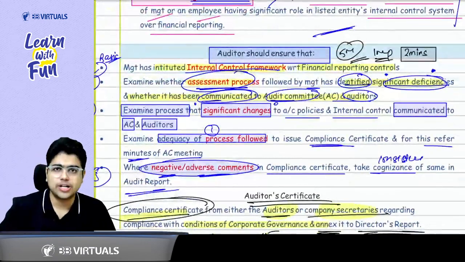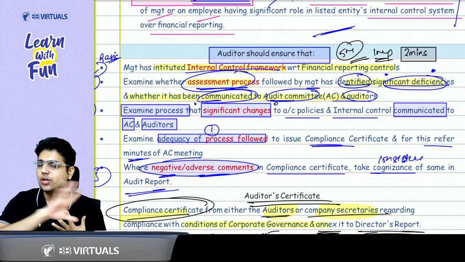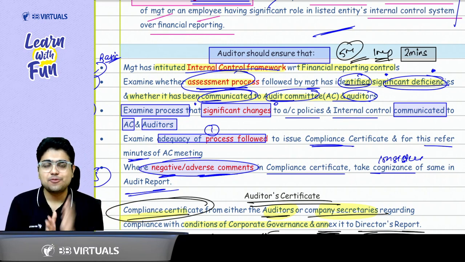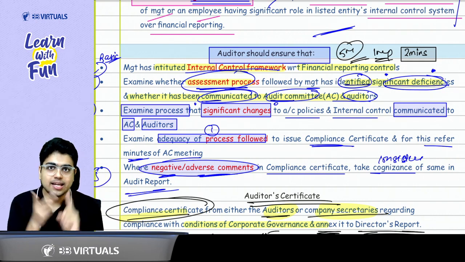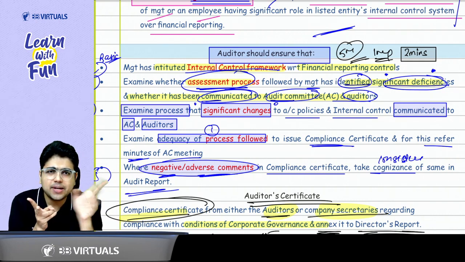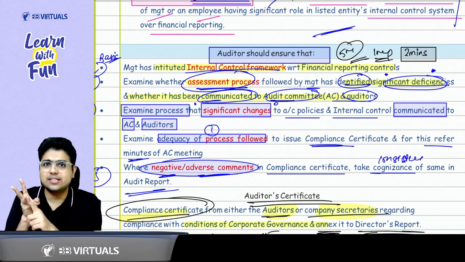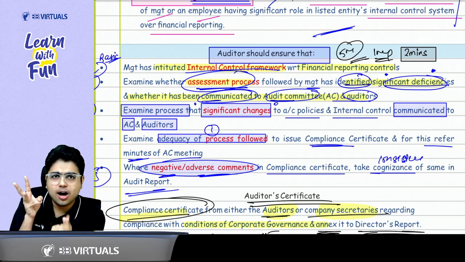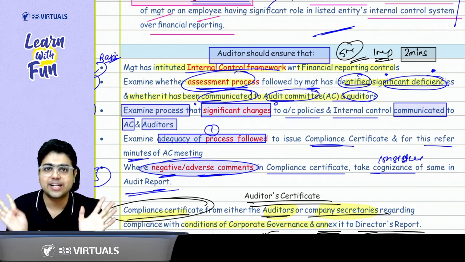Then, sir, as an auditor, with the above things, what am I required to do? You are not required to do anything. Just relax and chill. Okay? So you just need to see what was the process of the management to issue this compliance certificate. You see that process. Then you see whether management has some internal controls, whether those internal controls were assessed and some deficiency was found. If the deficiency was found, they must have taken some significant corrective action.